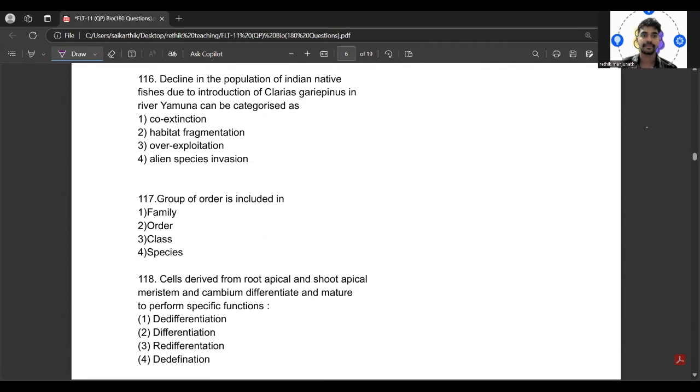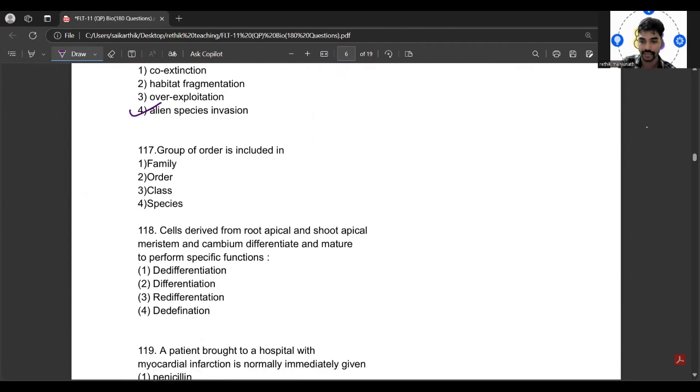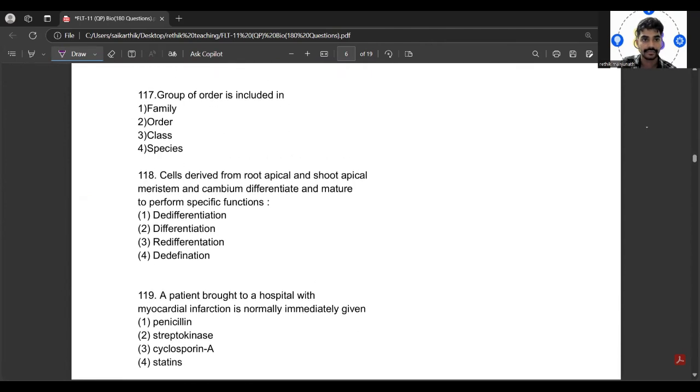116 says that decline in the population of Indian native fishes due to introduction of the Clarias gariepinus in the river Yamuna can be categorized as what? So it can be categorized as alien species invasion because it has been invaded from Africa. Then 117 says that group of the order is included in where?